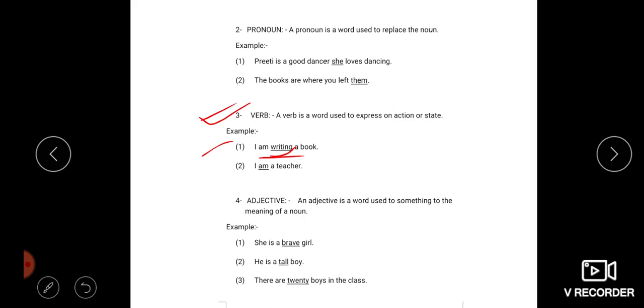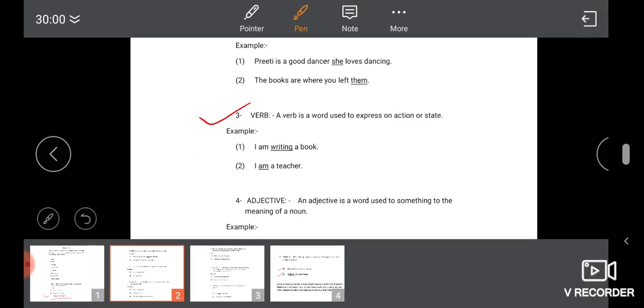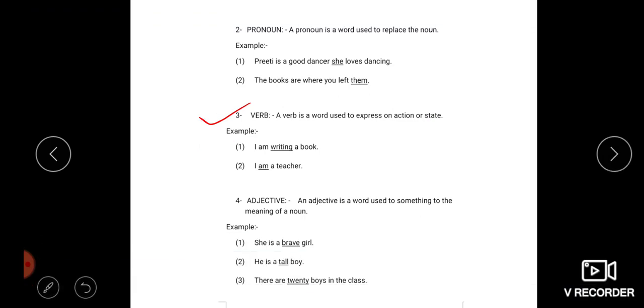Next, I am a teacher. Can you see the verb here? Of course. I have underlined the am.